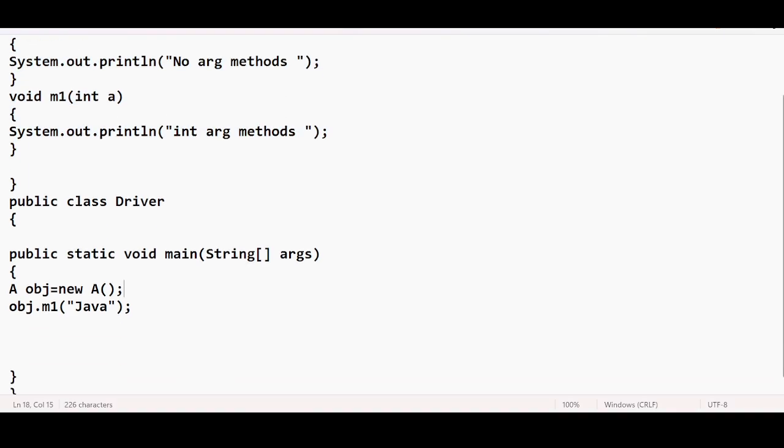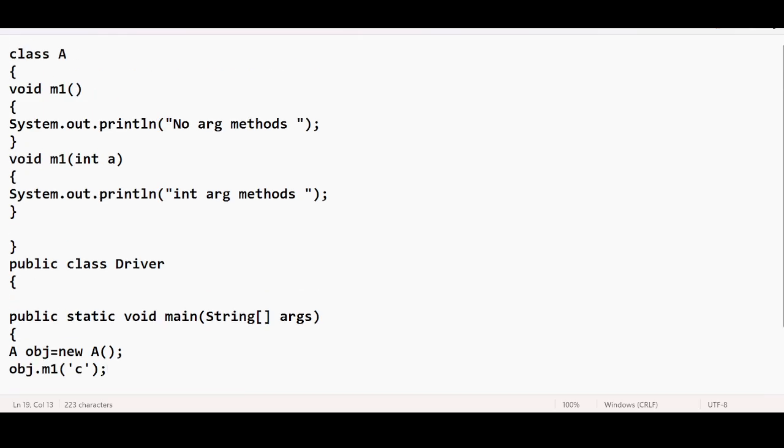Now you tell me what would be the answer. Int argument method. Why int argument method? Justification.